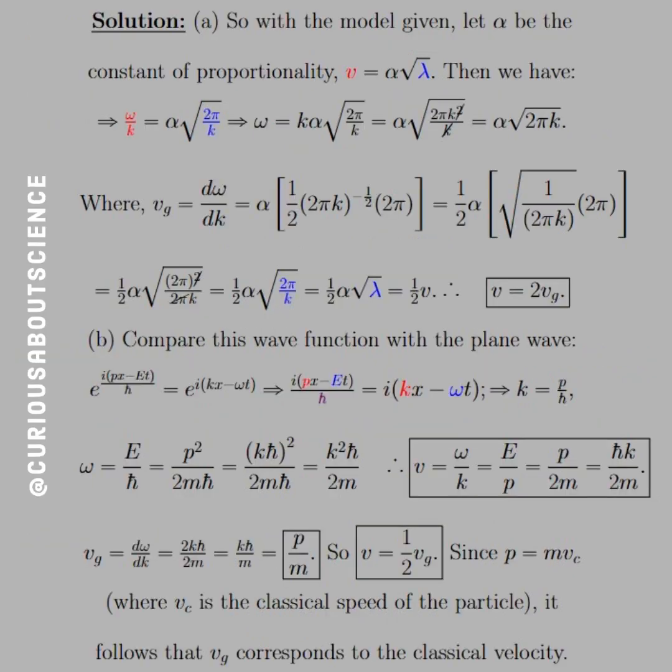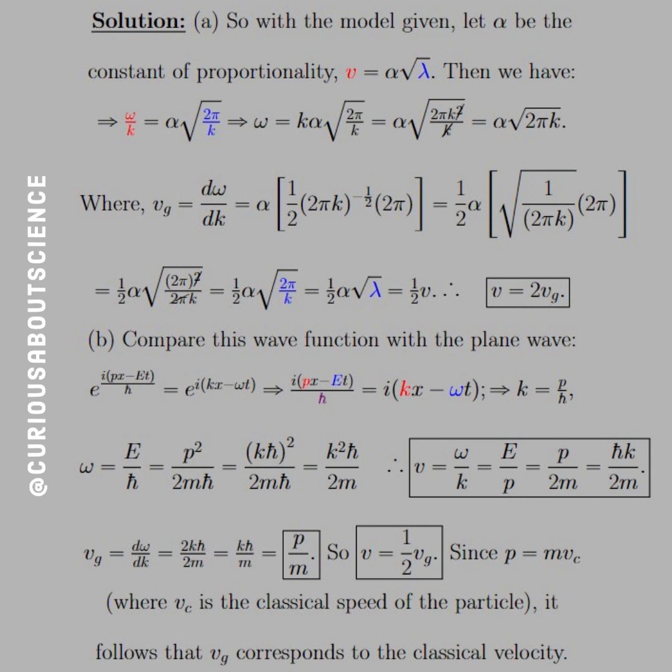Okay, so that's pretty interesting. Okay, well, let's dive in. Not that long of a question. So, with this model given, let alpha be the constant of proportionality, since the speed is proportional to the square root of the wavelength. Then we have v equal alpha square root of lambda. Color coordinated that. We have v in red and lambda in blue, but we know that v is equal to omega over k, and that's equal to alpha times the square root of 2 pi over k.